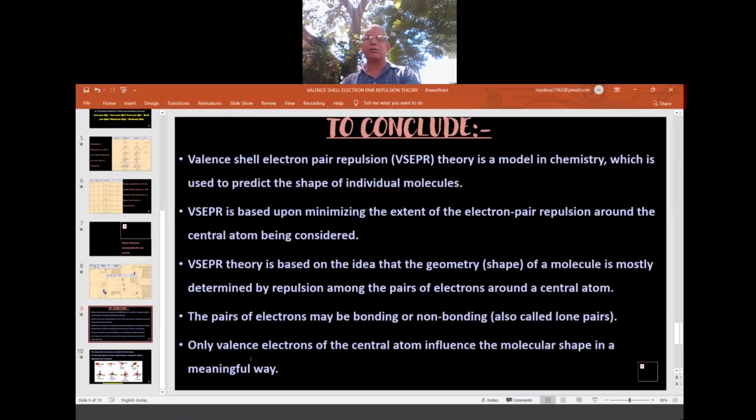Not only for molecular geometry, even for the magnetic property, electrical property, and color property, for all the properties, the valence electrons are the most important. That is what I want to convey. Okay.